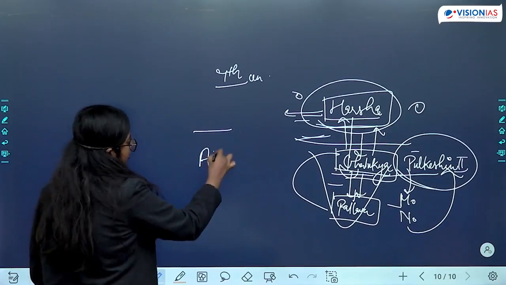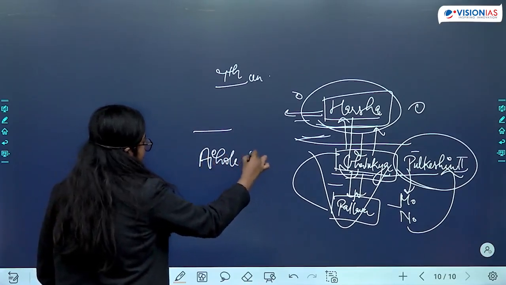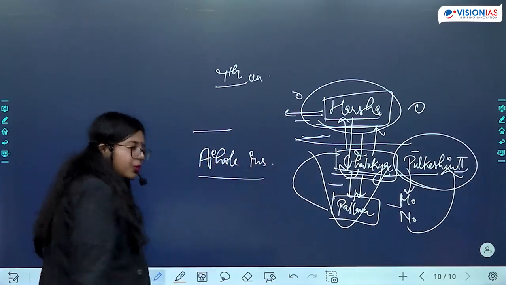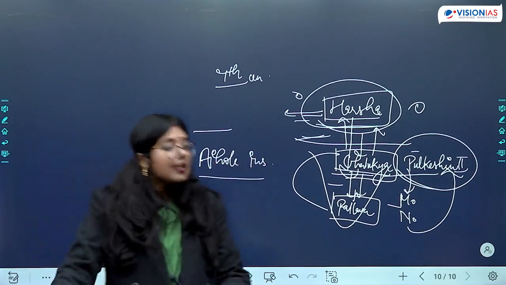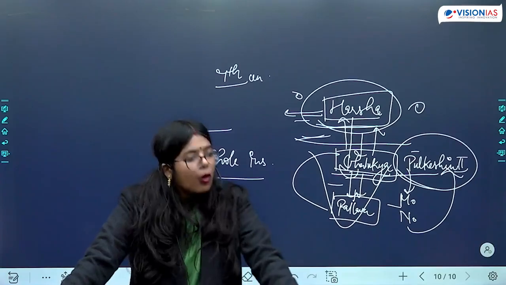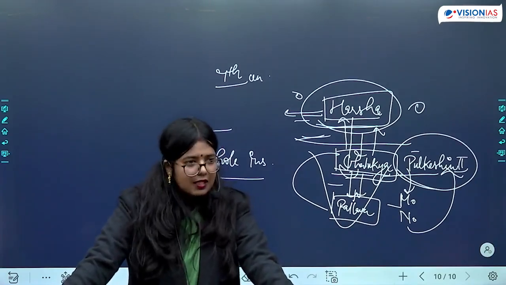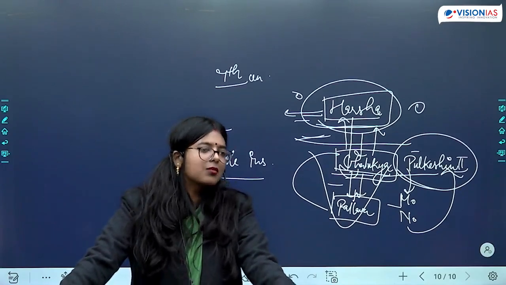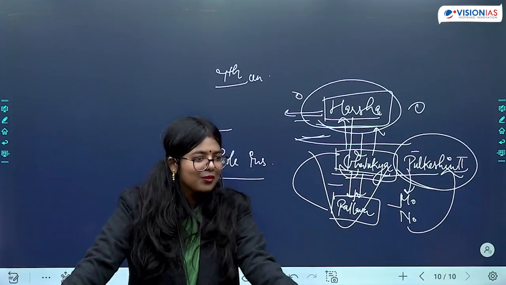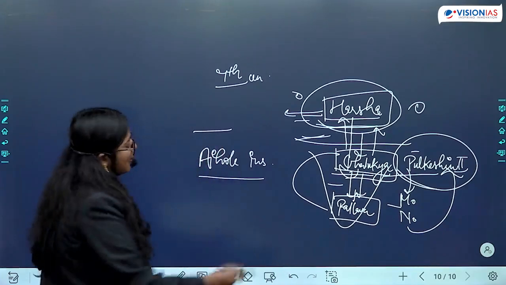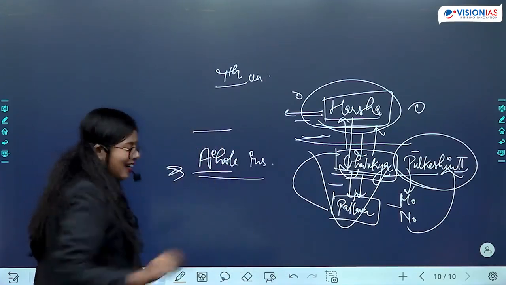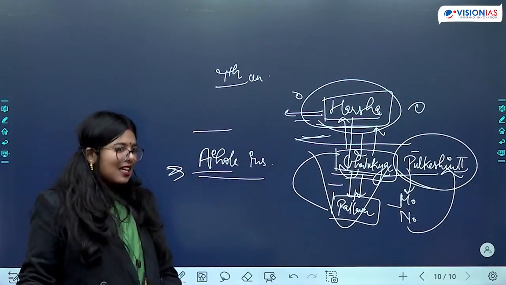Aihole inscription. Okay, so we get to know about his exploits from Aihole inscription. Okay, is this clear? When we are saying Aihole, that means it is located in Aihole. Okay, so there was this Durga temple. On those walls, Aihole inscription was inscribed.